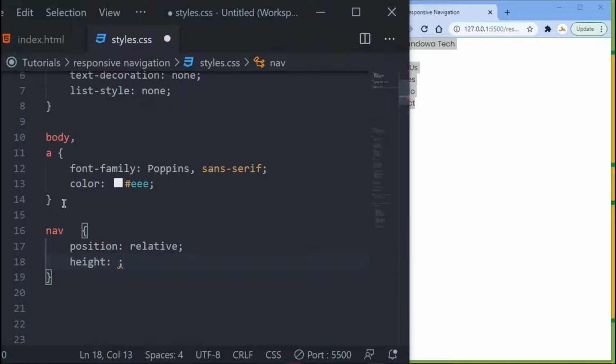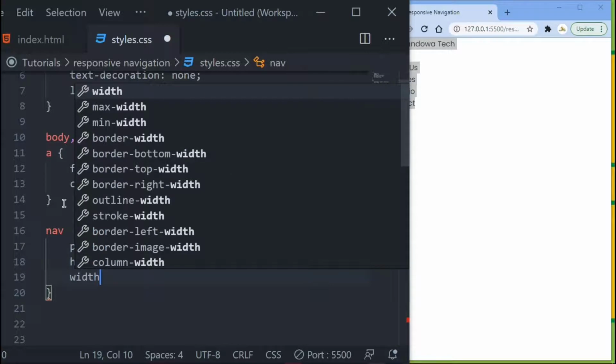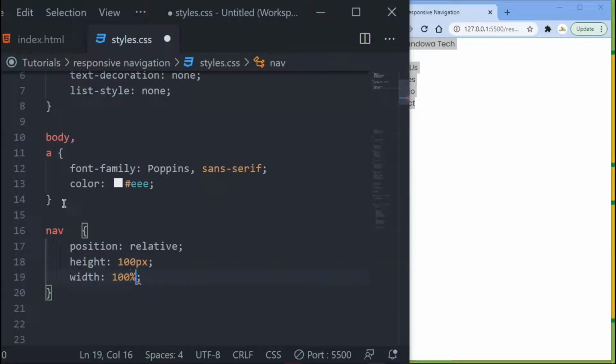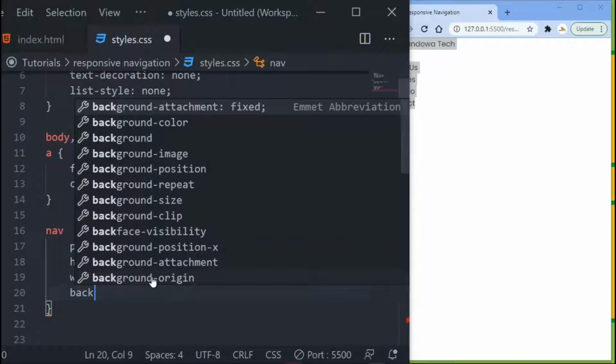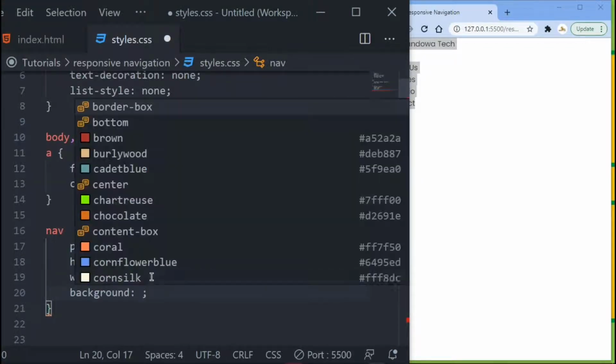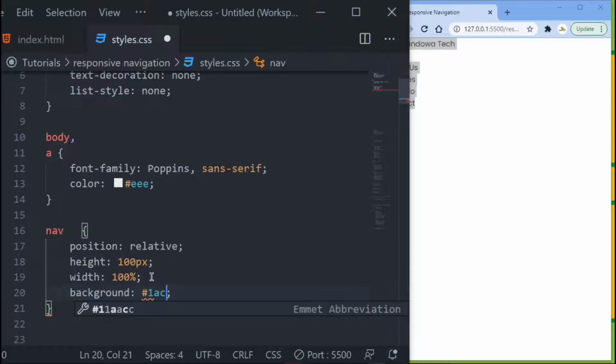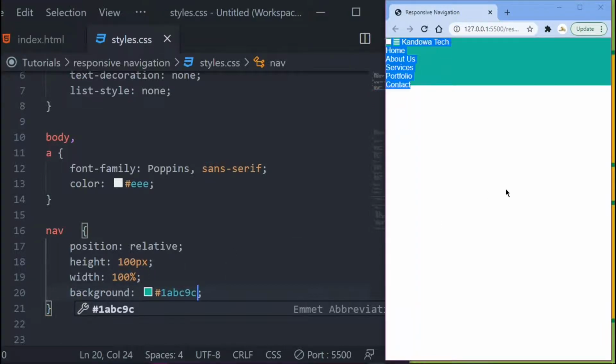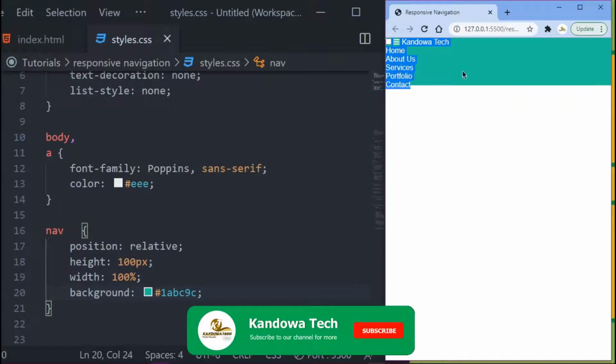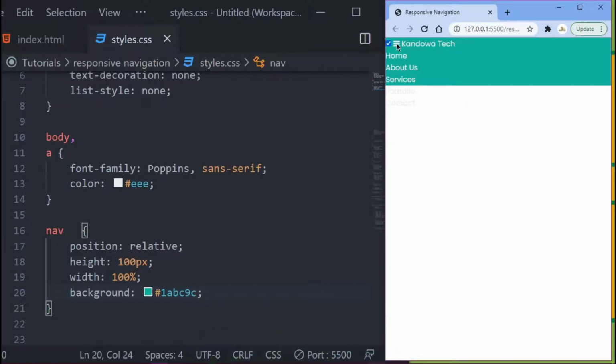Let's set it to 100 pixels. And then the next thing I want to do is set the width. Let's set it to 100%. And then I just want to set the background. I just want to use this color, which is 1ABC9C. So save that. See, you got it right there. Right? Perfect.